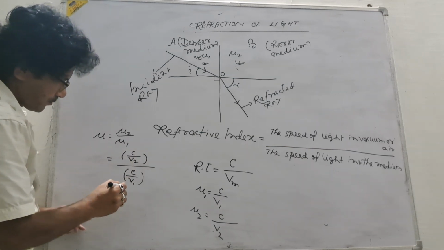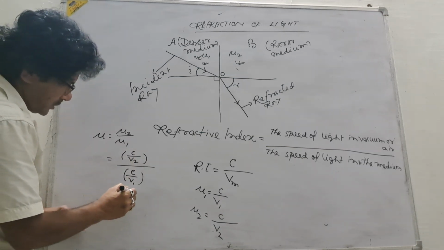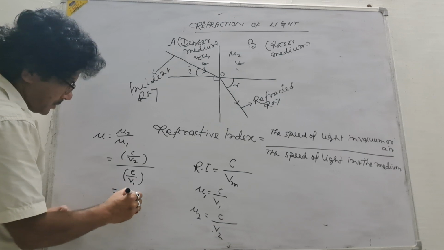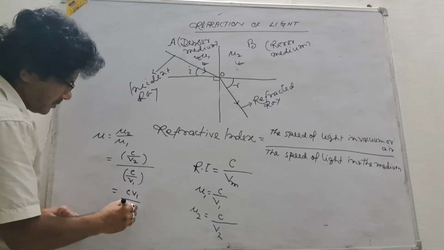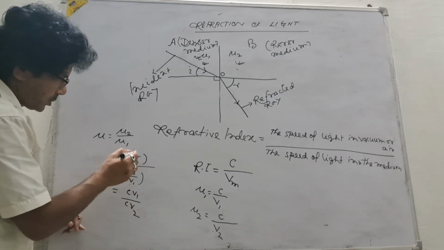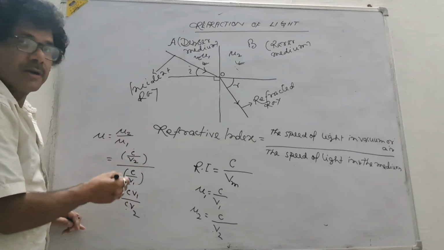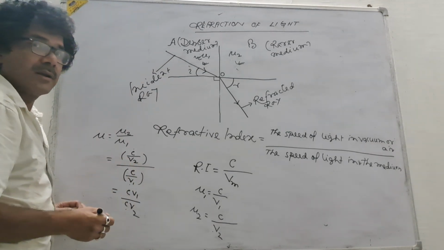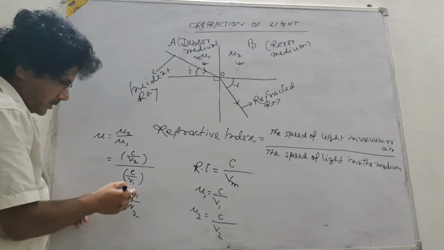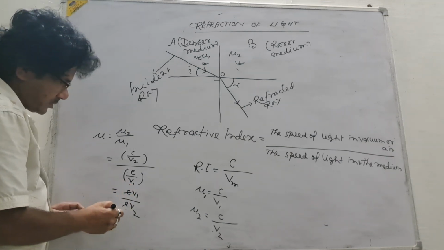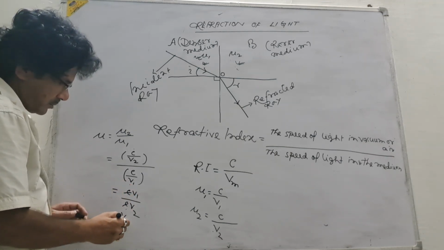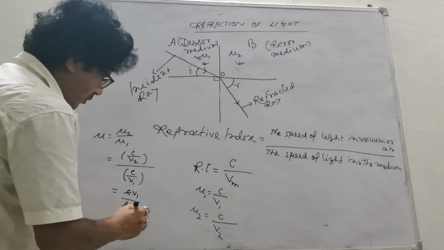That means C by V1 divided by C by V2. This comes to the numerator and this multiply comes to the denominator. This is the mathematical property. C cancel. So we are getting what? V1 by V2.